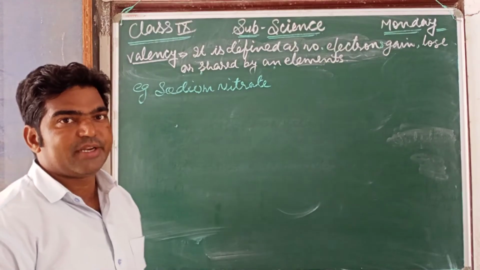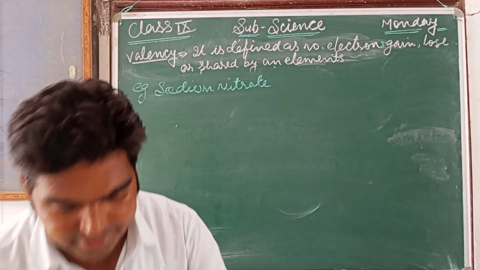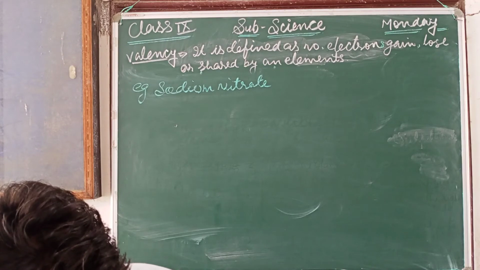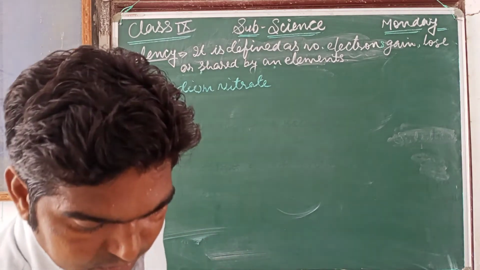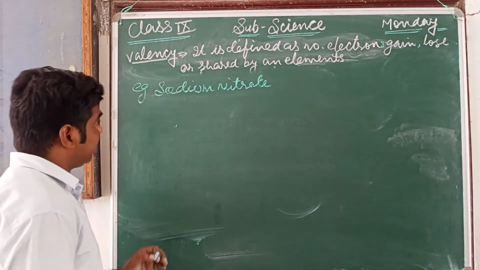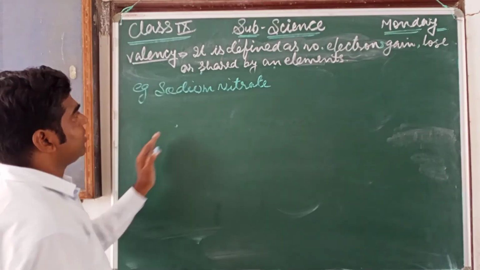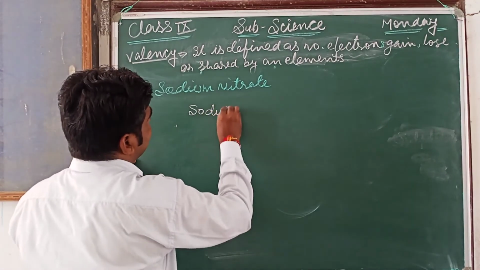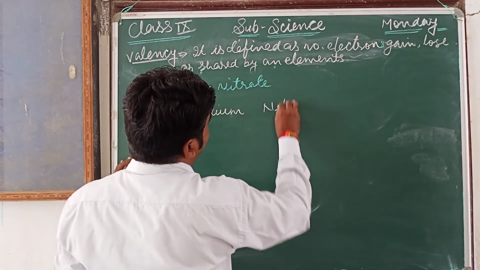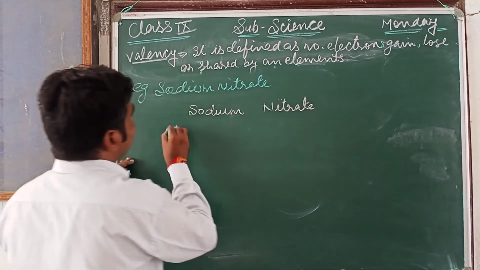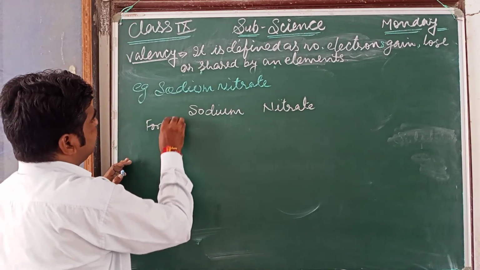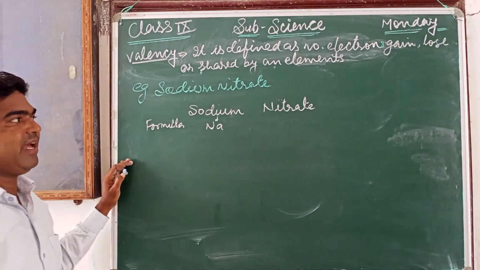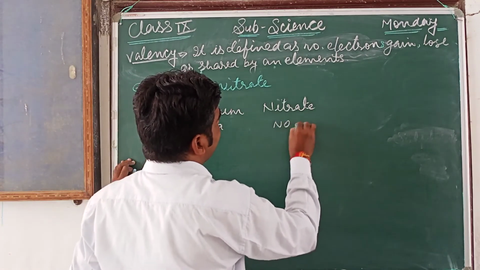If we want to write the formula for sodium nitrate, what are the two things present in sodium nitrate? Sodium and nitrate. So write the formula. The symbol for sodium is Na, and for nitrate NO3.